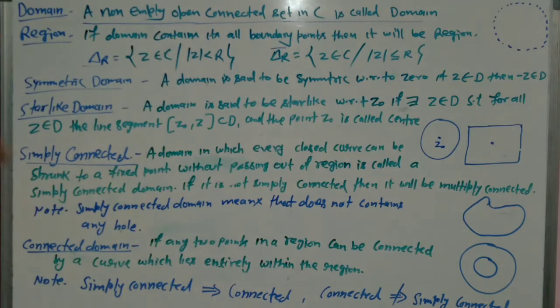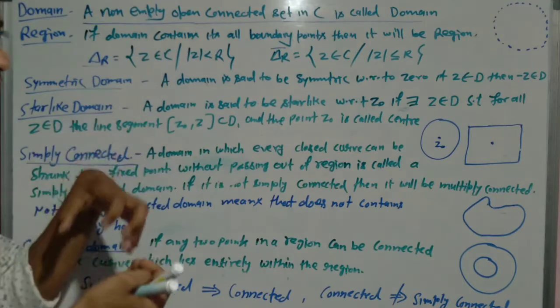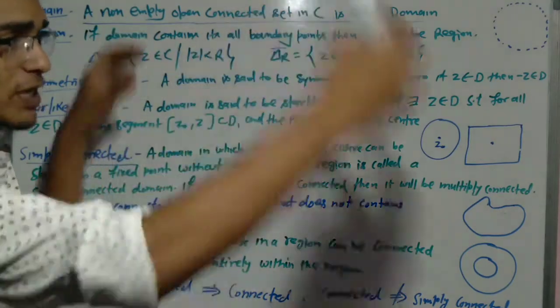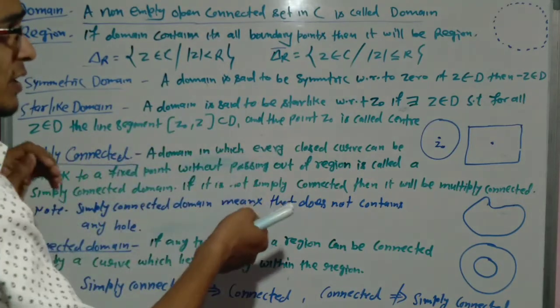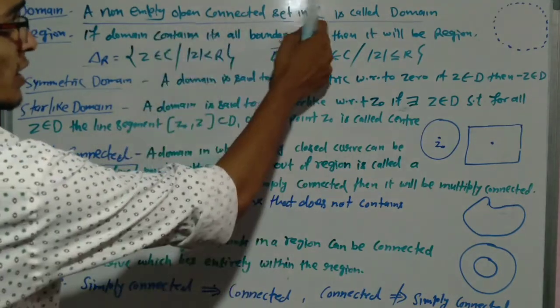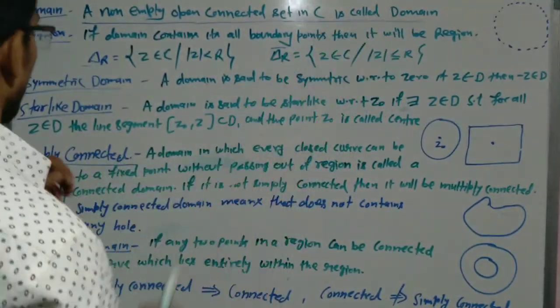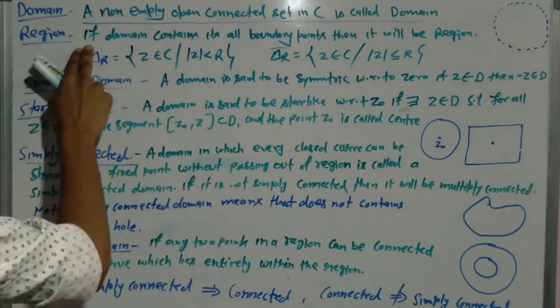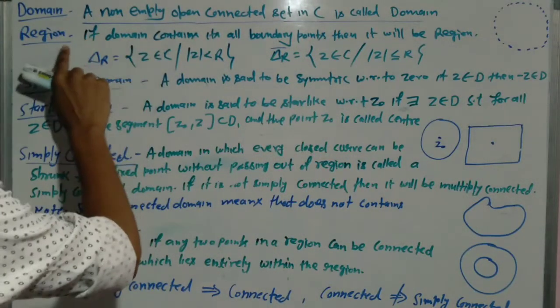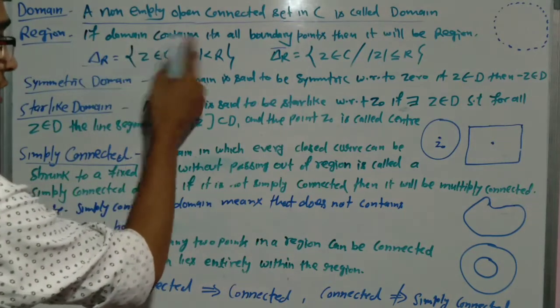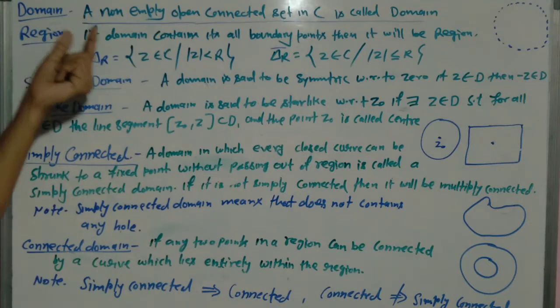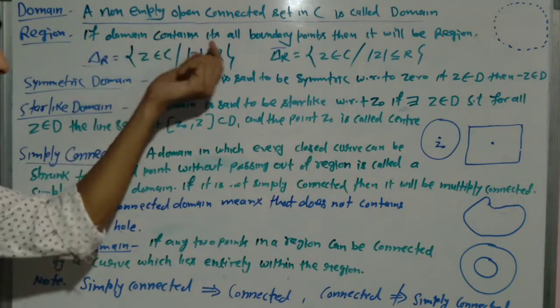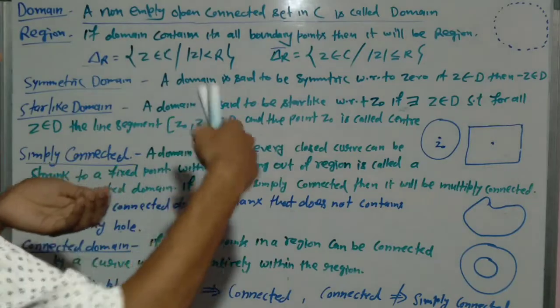So first we discuss domain. A non-empty open connected set in C, means the complex plane. If we have the complex plane and we take any open connected set in C, then it will be a domain. And if we talk about region, if a domain contains all its boundary points, then it will be a region.